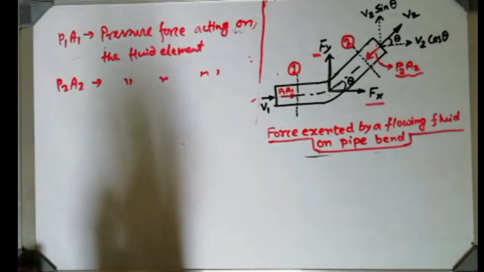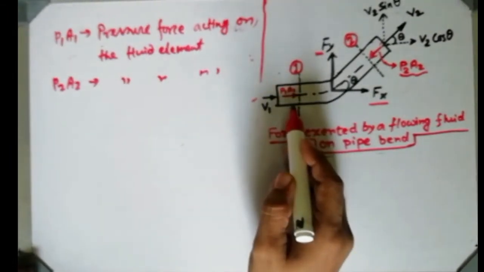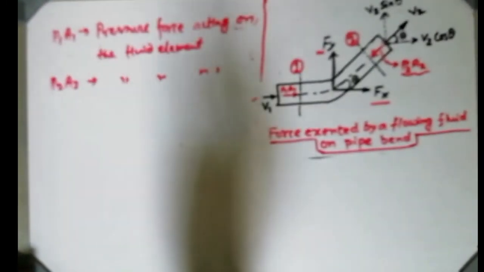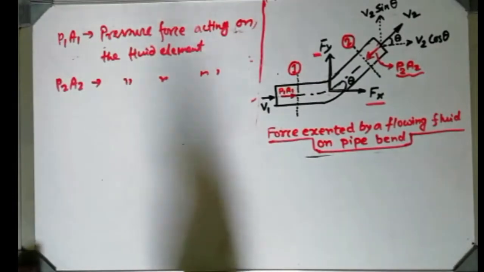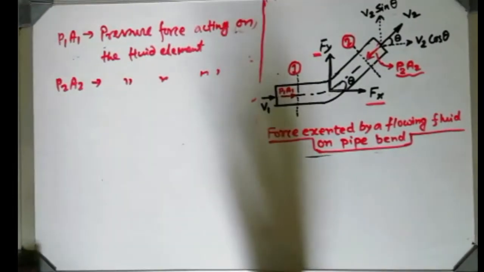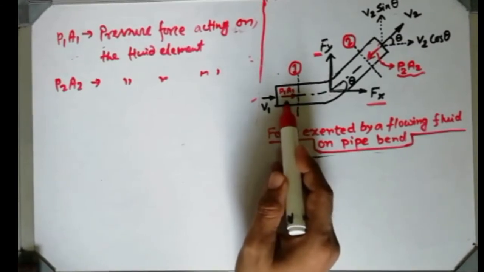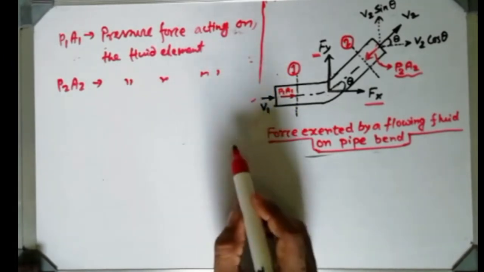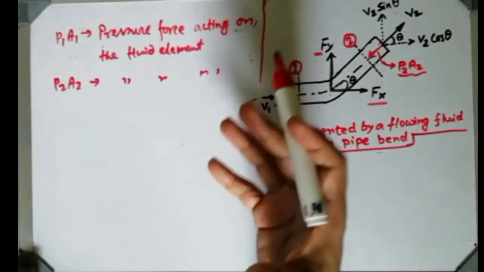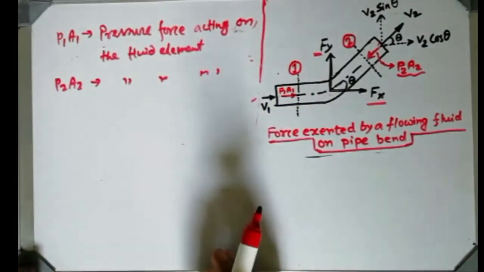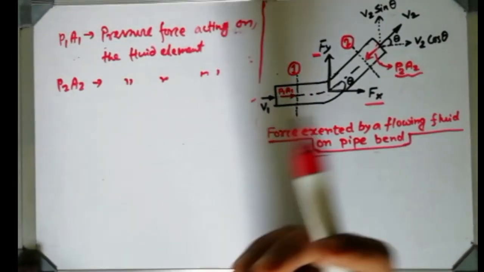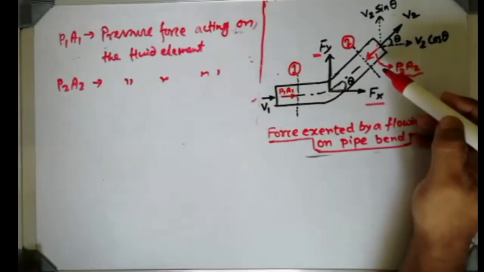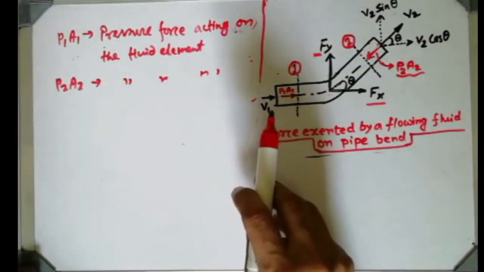No, not right. P1A1 is not generated by the fluid. It is acting on the fluid. It is the force which is acting on the fluid from some external means. If you connect a pump over there, the pump is an external device which is creating that pressure. That means the fluid particle is feeling the pressure force P1A1, and here P2A2. That means the fluid is feeling that pressure.